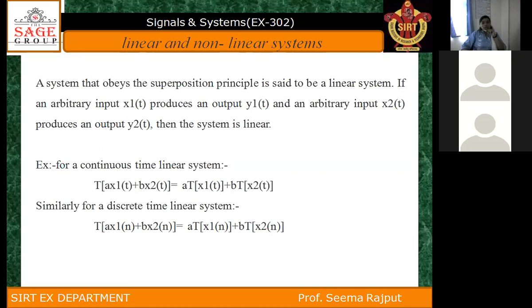If an arbitrary input x1(t) produces an output y1(t), and an arbitrary input x2(t) produces an output y2(t), then the system is linear.